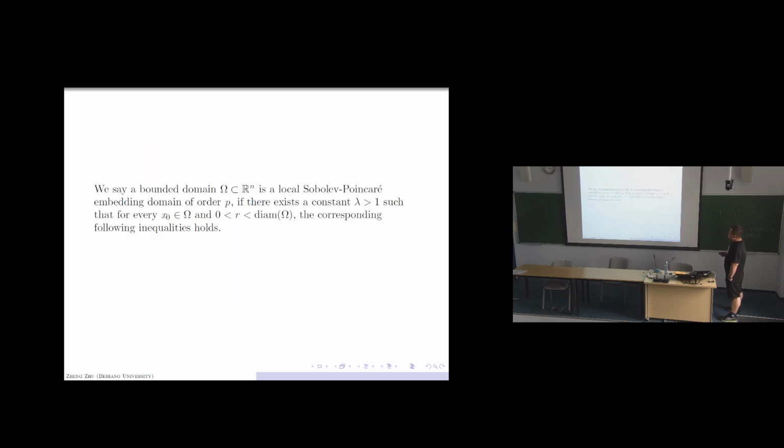Okay, let's give a definition. We say that a bounded domain is a local Sobolev-Poincare embedding domain of order p if, in the above inequalities, the integral average can be replaced by the average over the ball intersected with the domain.